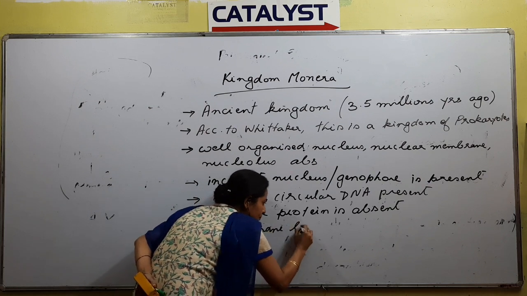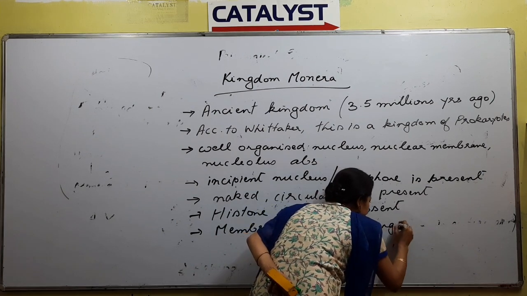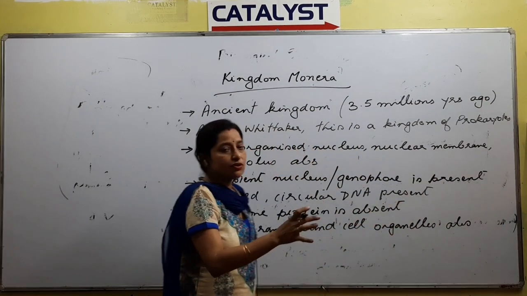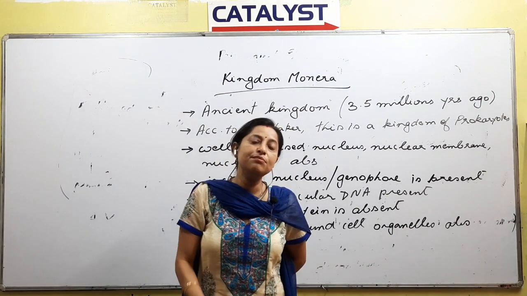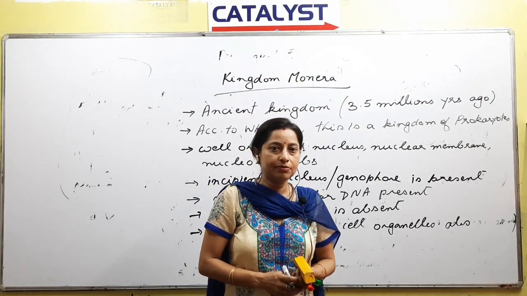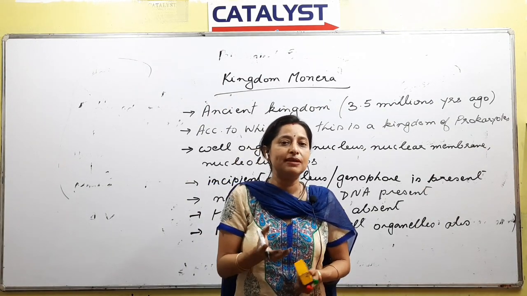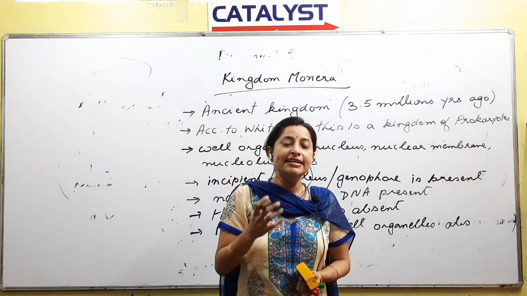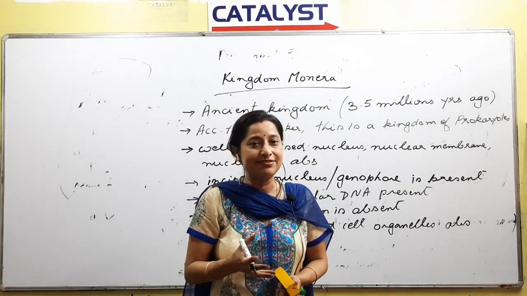Membrane bound cell organelles present ne absent, right? So since this is a kingdom of a prokaryote, it will have all the characteristics of prokaryote. Right, so membrane bound cell organelles absent. Membrane bound cell organelles, what we understand by that term, tamane ki? We have a cell, right? Inside the cell you have the liquid component, cytoplasm, protoplasm, whatever you say, right? And within that liquid component you have the cell organelles. Cell organelles mane it could be the nucleus, it could be the mitochondria, it could be ribosomes etc., right?